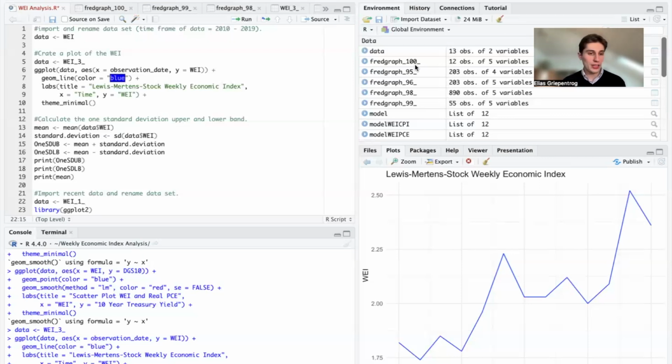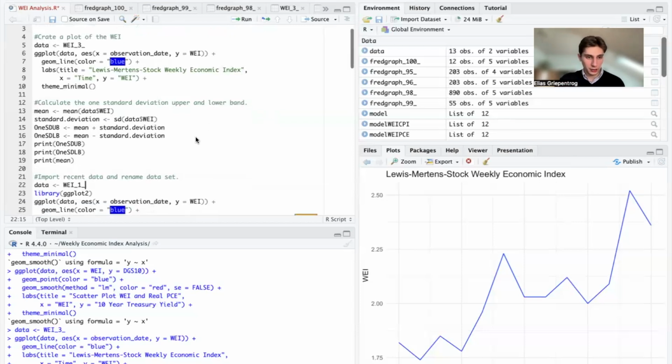Before we dive into the analysis, take a look at the right hand side of the screen here. What you can see over here is a plot of the weekly economic index, and you can already see that it reached a relatively high value in December of 2024, and this is actually the highest value since the year 2022. It recently dropped slightly, but still remains at relatively elevated levels as opposed to some of the previous months, indicating continued resilience of the US economy.